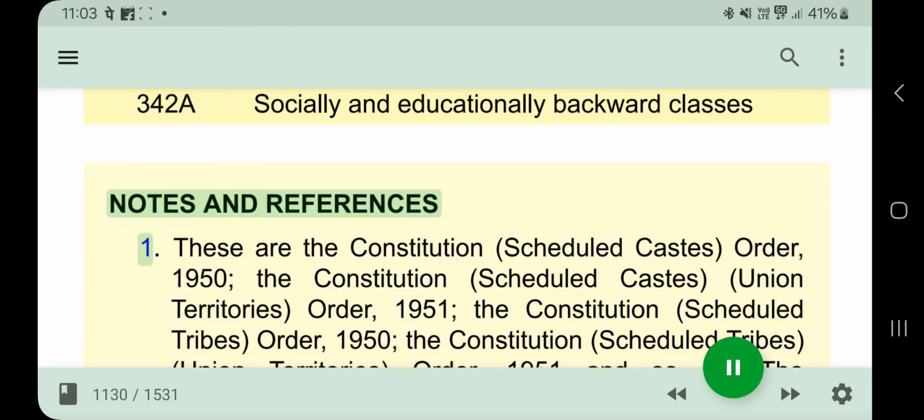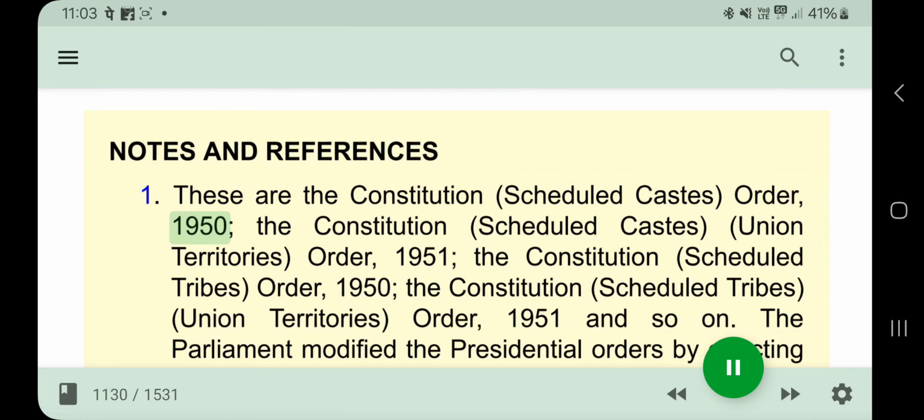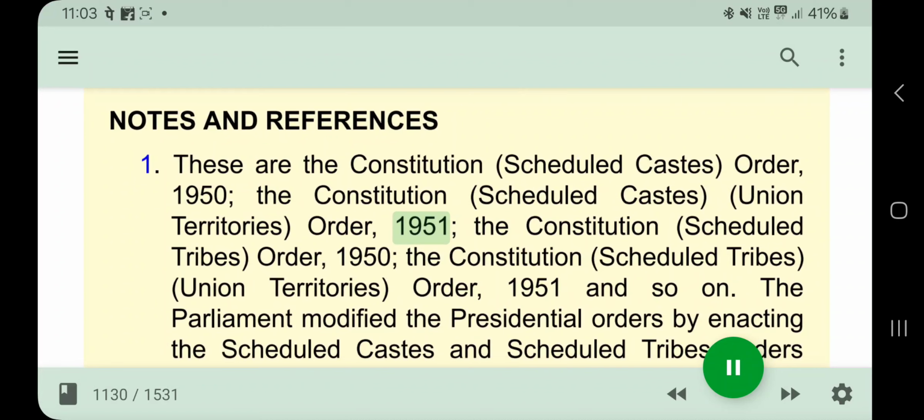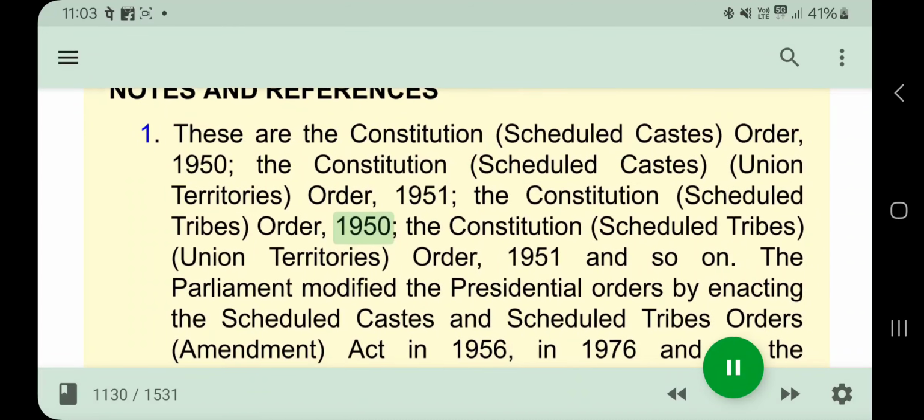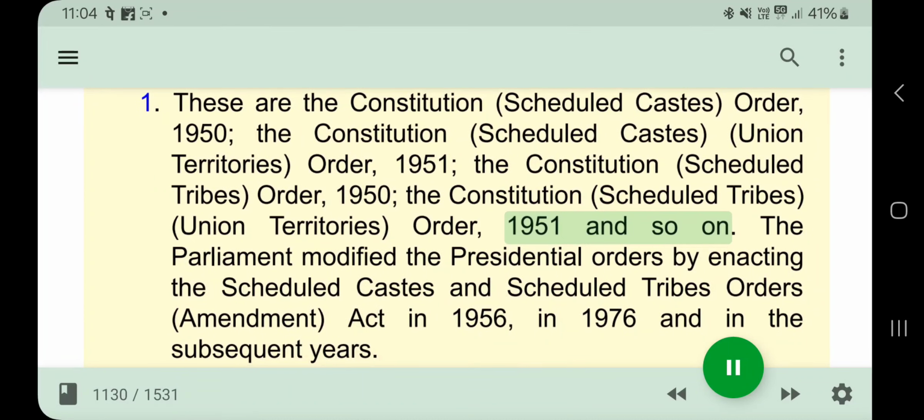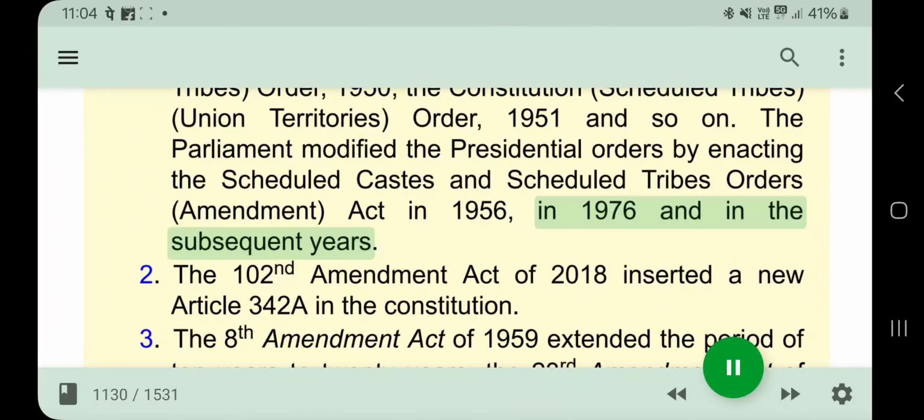Notes and references. 1. These are the Constitution (Scheduled Castes) Order, 1950; the Constitution (Scheduled Castes) (Union Territories) Order, 1951; the Constitution (Scheduled Tribes) Order, 1950; the Constitution (Scheduled Tribes) (Union Territories) Order, 1951, and so on. The Parliament modified the presidential orders by enacting the Scheduled Castes and Scheduled Tribes Orders (Amendment) Act in 1956, in 1976 and in the subsequent years.